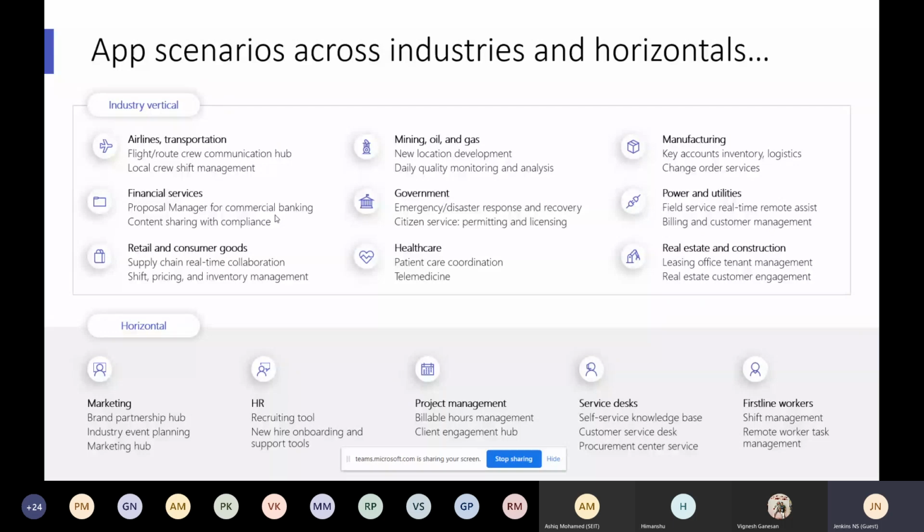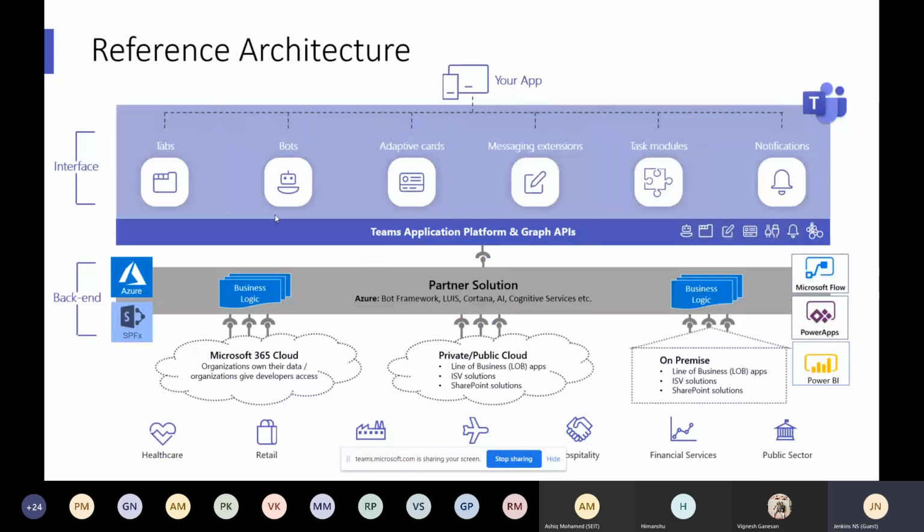Okay. As a simple architecture, I can show you the different apps we have. On the interface side, we have tabs, bots, and adaptive cards. That is nothing but bringing the output of bots or tabs properly and in a user-friendly way. That's the purpose of adaptive cards. It's not a separate app. It's integrated everywhere: message extensions, bots, tabs, or task modules. Wherever you want, you can use adaptive cards. We have different types of cards, I'll explain that in the middle.